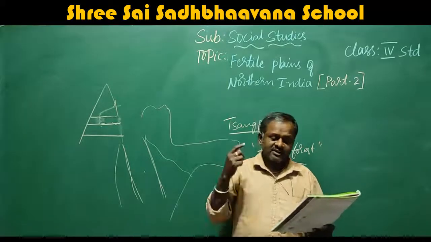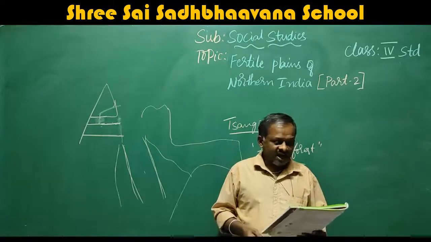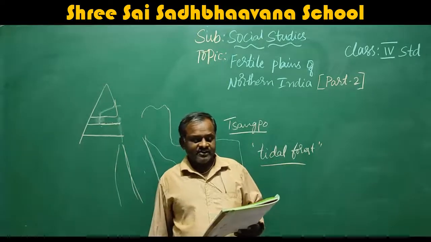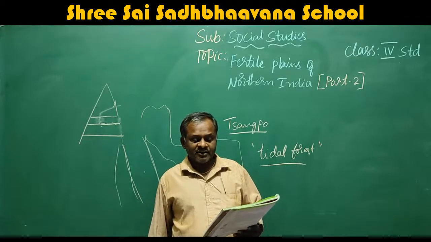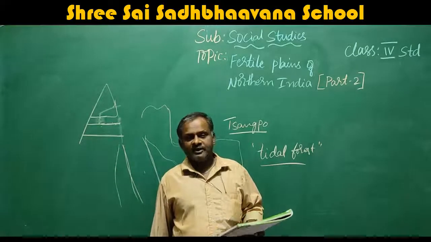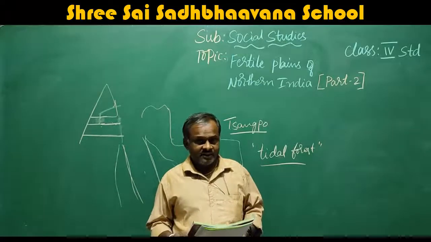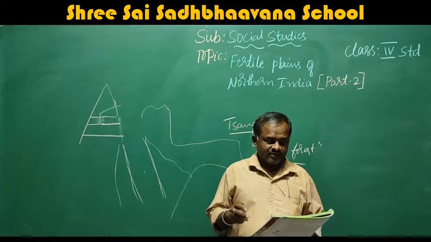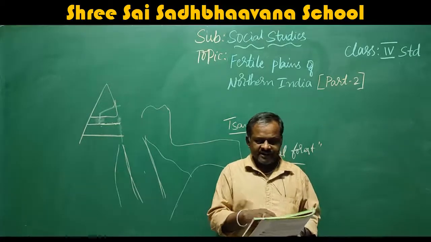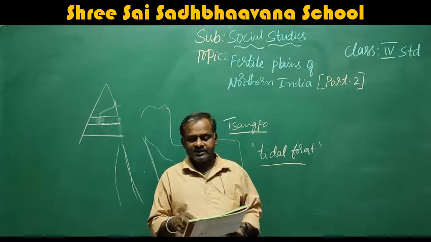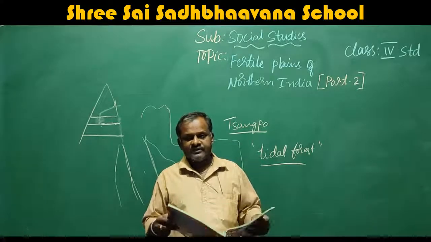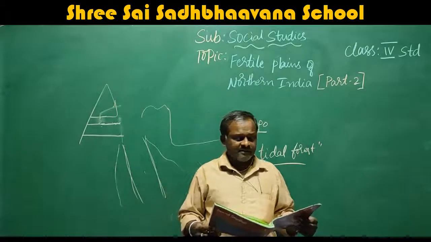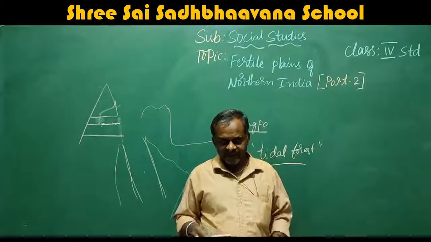That means here the population is more in this region of our country, and agriculture is the main occupation of the people of this area. Rice, wheat, sugarcane, maize, jute, millets, oil seeds, pulses, and tea are the important crops of this region. That means the agricultural things they grow are rice, wheat, sugarcane, maize, jute, millets, oil seeds, pulses, and tea. So this completes the lesson, the fertile plains of northern India.